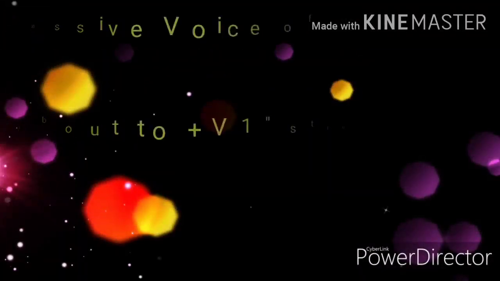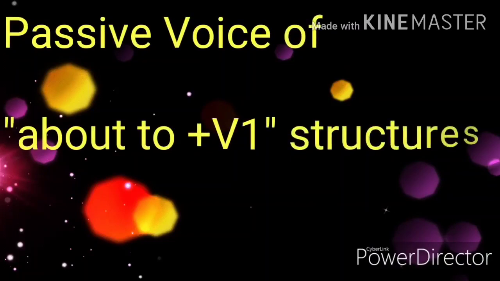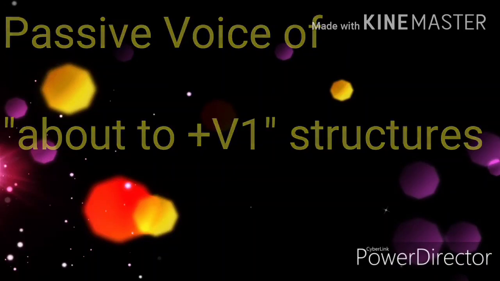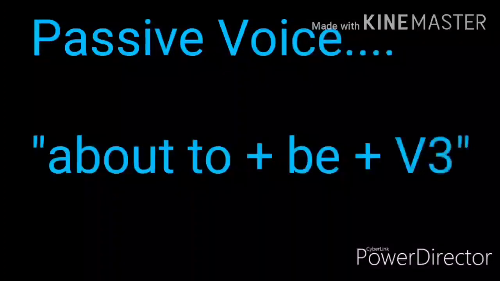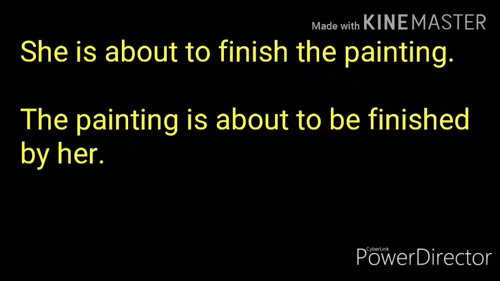Next structure: passive voice of about to plus first form structures. In such kinds of structures, we will see about to plus first form after the be verb, and the passive of this kind of structure would be about to be plus third form. So in these three structures, we have seen that after to we have to put be plus third form. For example, she is about to finish the painting.